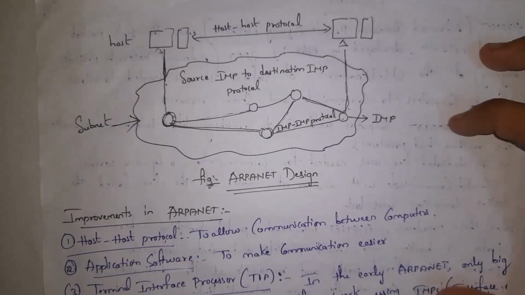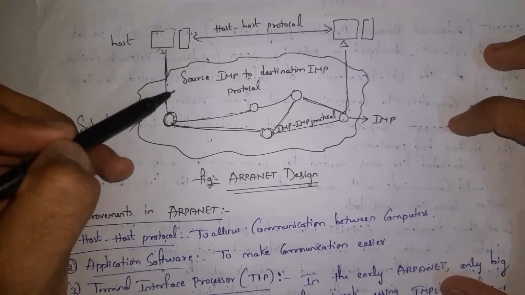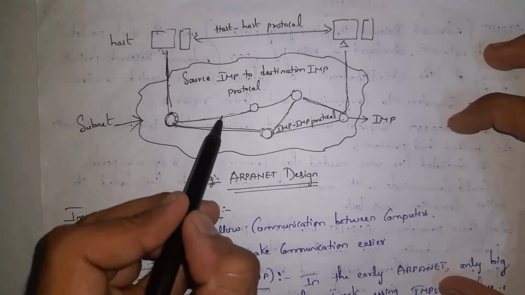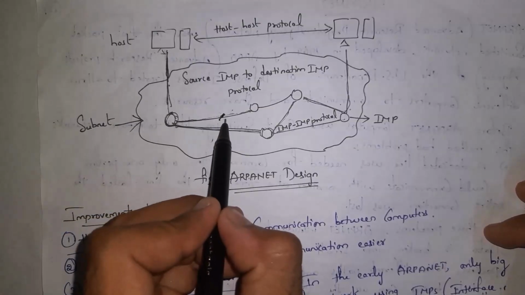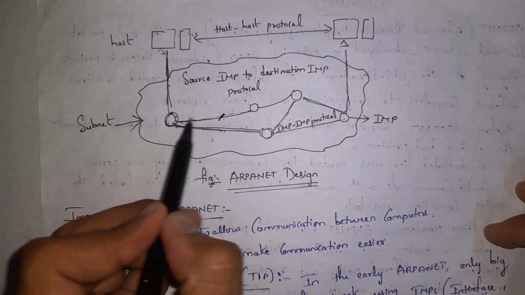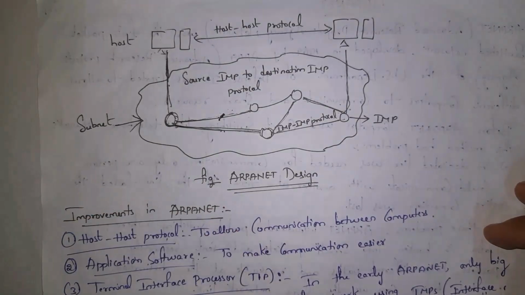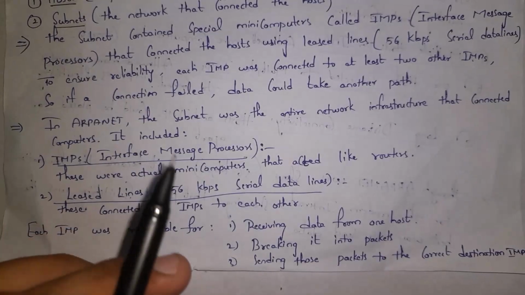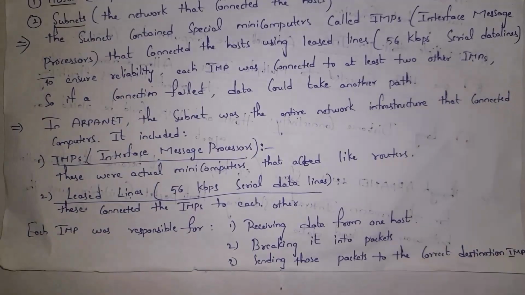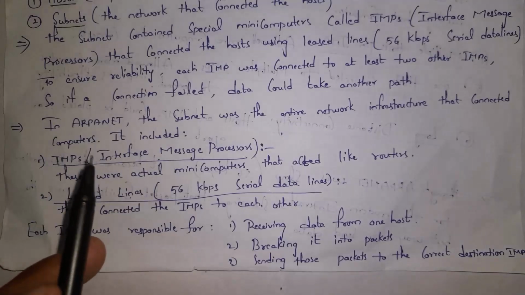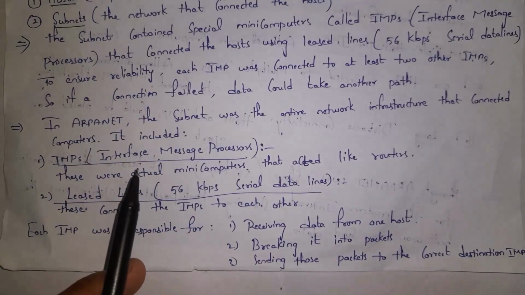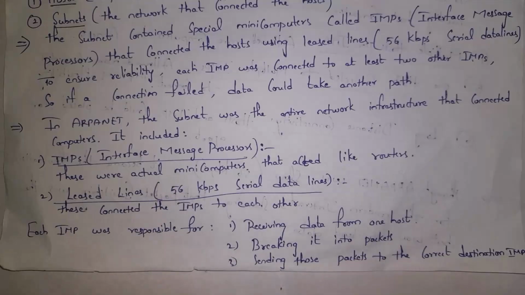Guys, for example, whenever I send hello, data is transferred from this device, and here there are two ways. For example, data is transferring through this path and there is a cable break. So simply, instead of this, data will take this path and data will successfully reach the destination. And in ARPANET, subnet is the network that contains two components. They are IMP devices, that is interface message processors. They are like actual mini computers that act like routers. And second one is laser lines. Laser lines are nothing but cable connections which will connect IMP devices to each other.